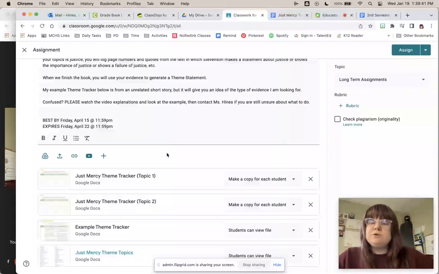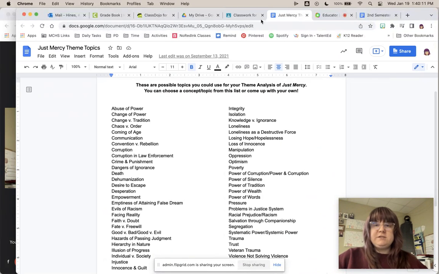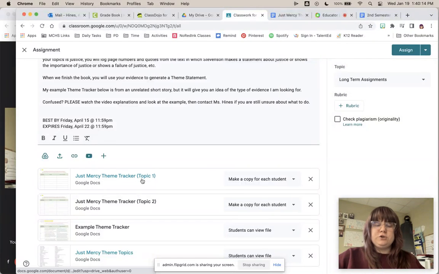But I'm having you choose 2 because I don't want you to commit to one topic right now. And then when we get to the end of the semester, you're like, oh, wait, I didn't find any evidence of that, or I don't really like what I found, or I don't really want to work with that one anymore. So you're going to work on 2 topics throughout the book so that you have a couple of options when we get to the end of the book. Okay, so we will be working with 2, but you will only write an essay about one of them. So that list is just a list of topics that you can choose from for each of your trackers.